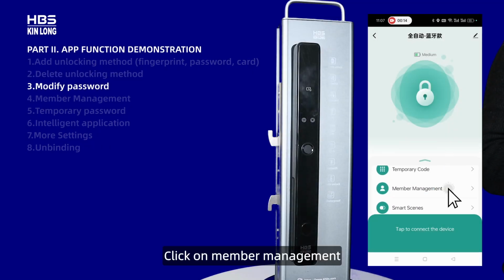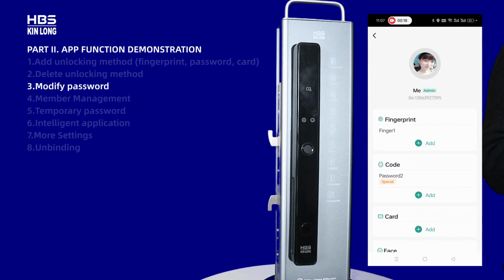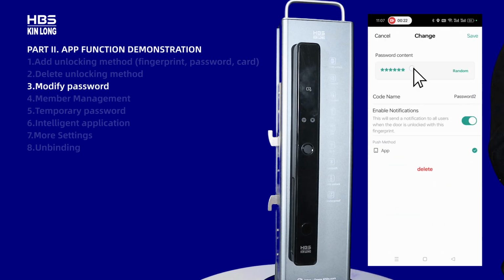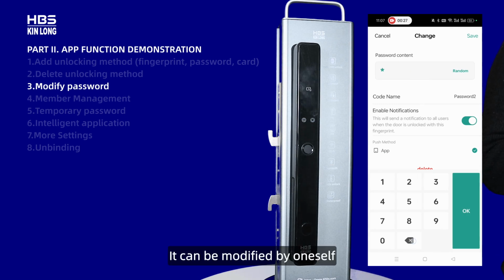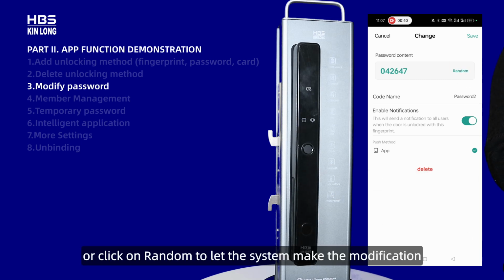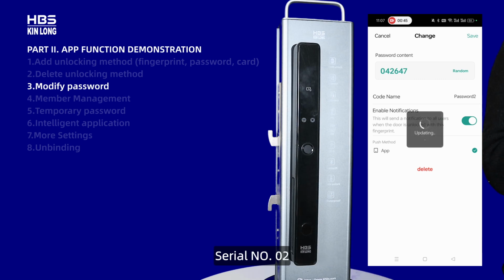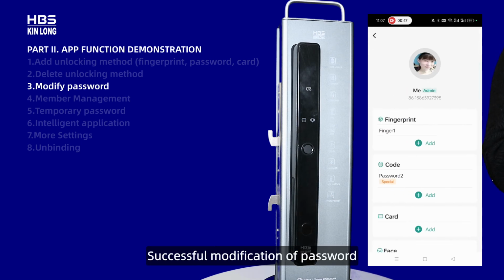Click on Member Management. Click on the administrator's avatar. Click on the code. It can be modified by oneself, or click on Random to let the system make the modification. Click on Save in the upper right corner. Serial number 02. Successful modification of password.